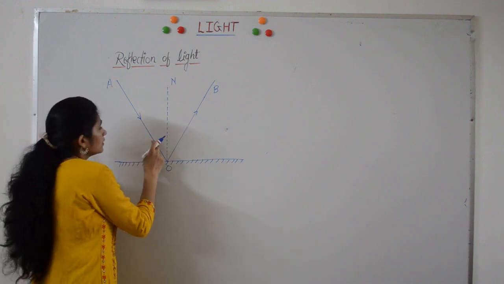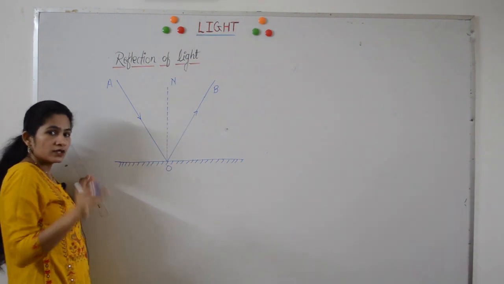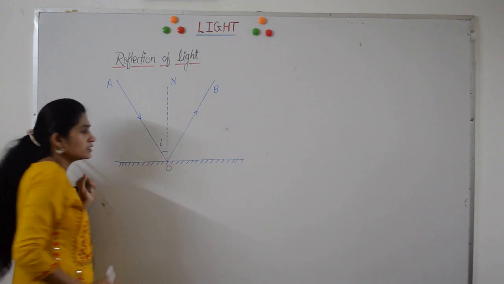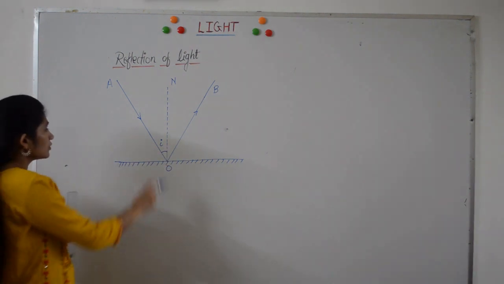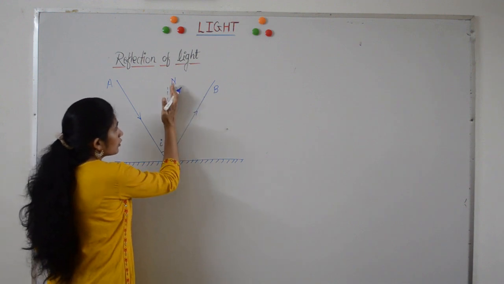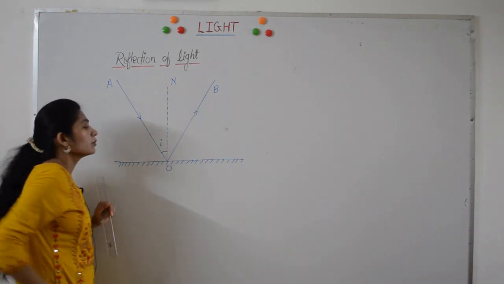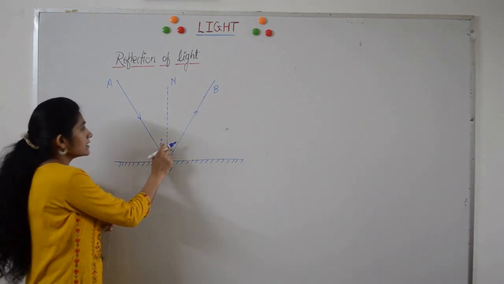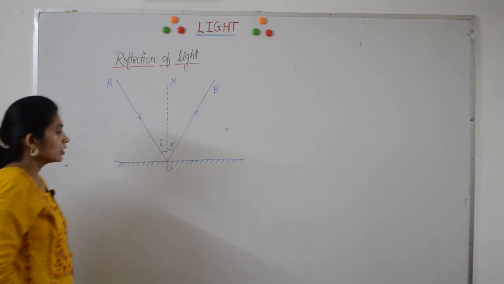Now you can see there is an angle between the incident ray and the normal. This angle between the incident ray and normal is called as angle of incidence and denoted by small i. Angle of incidence is always denoted by small i. And there is also an angle between normal and reflected ray. So the angle between reflected ray and normal is denoted by small r. This r is the angle of reflection, which is the angle between the reflected ray and normal.